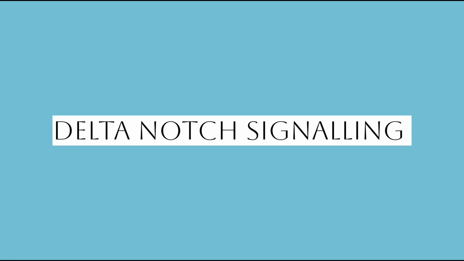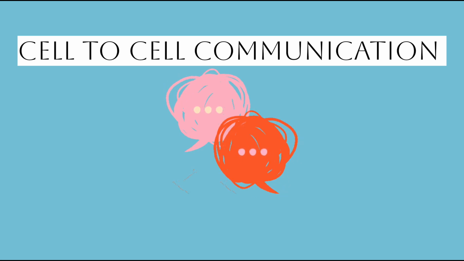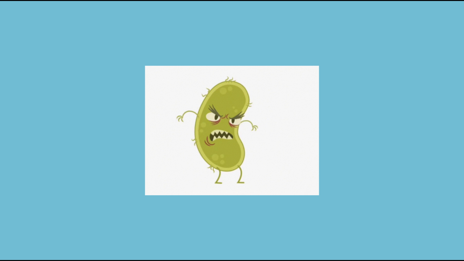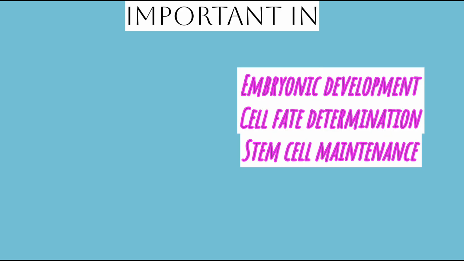So today we are going to learn about the Delta-Notch signaling pathway. It is important in the cell-to-cell communication system and is found mostly in multicellular organisms. It is important in embryonic development, cell fate determination, neurogenesis, and stem cell maintenance.